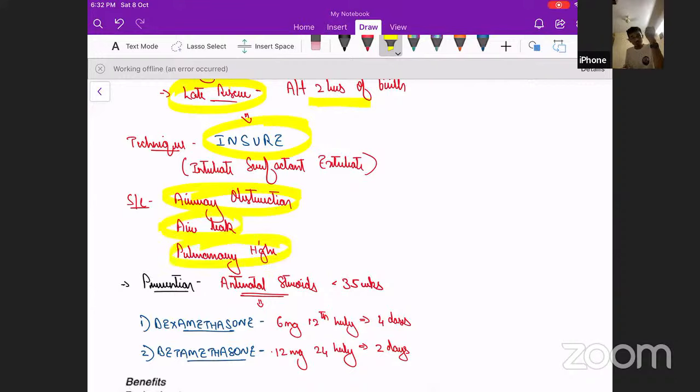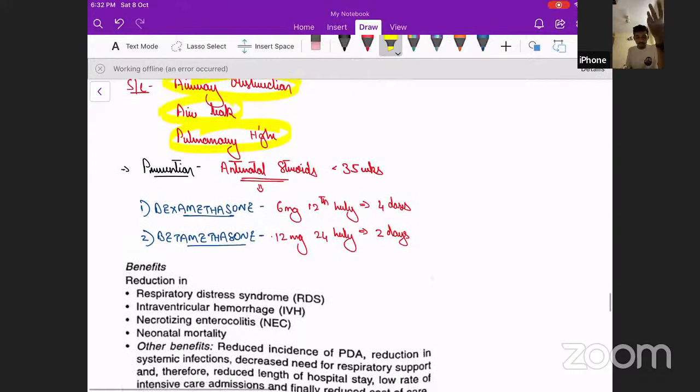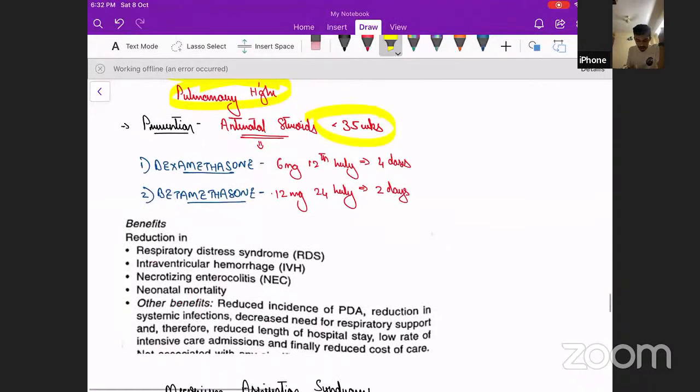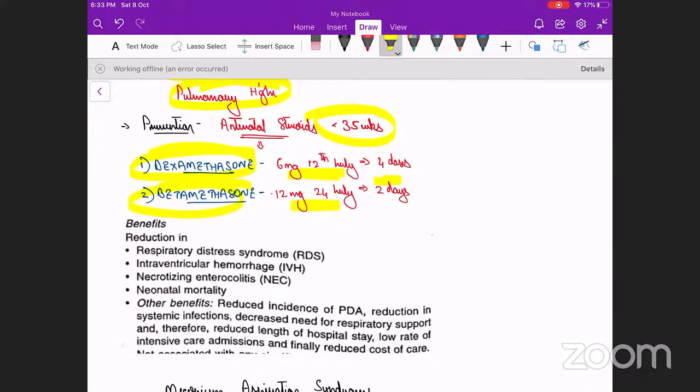Now, is it possible to prevent respiratory distress? Yes. In preterms, any baby with less than 34 to 35 weeks period of gestation, we have to give antenatal steroids, because this increases surfactant production. In India, we usually give dexamethasone 6 mg every 12th hourly, 4 doses. Betamethasone 12 mg every 24 hourly can as well be given.